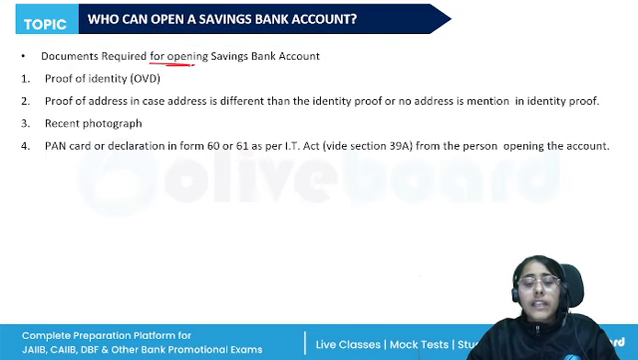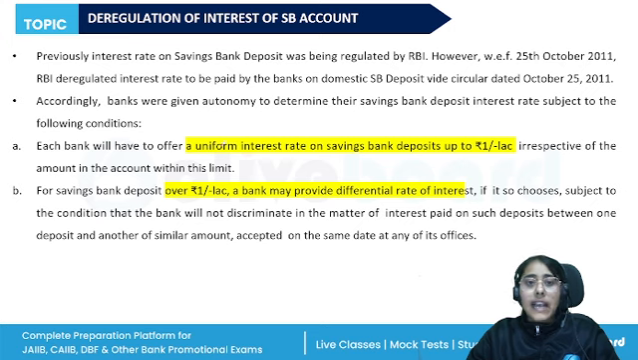And for opening a savings bank account, certain documents are required like the proof of identity, which will be an officially valid document, the proof of address if the address is different from that given in the identity proof, a recent photograph of the customer, and PAN card, or if the PAN card is not available, then the declaration in Form 60 or 61 as per the IT Act. All right, these are the important provisions.